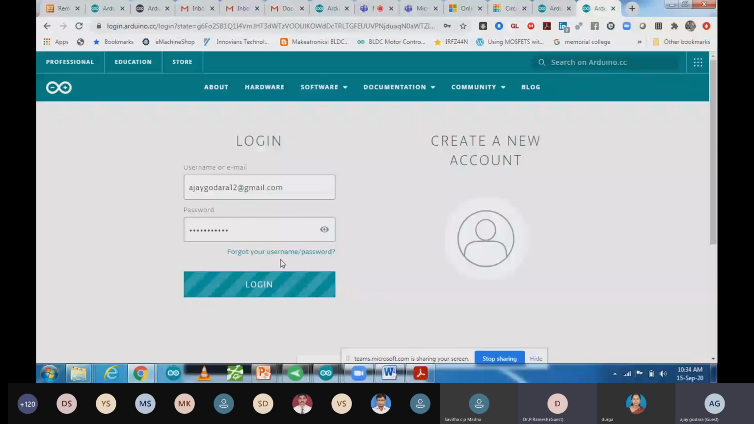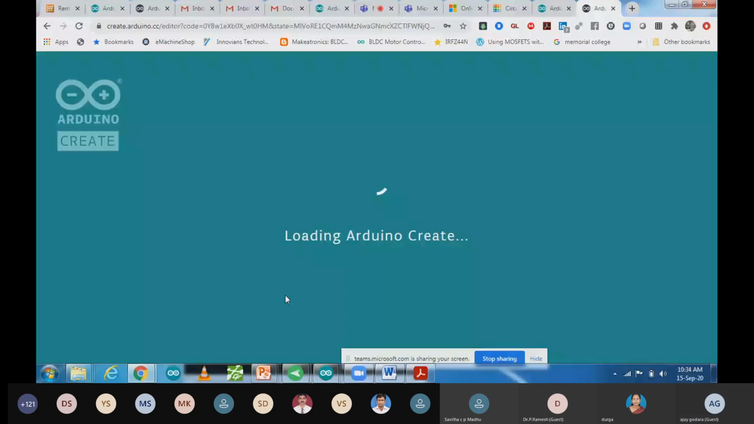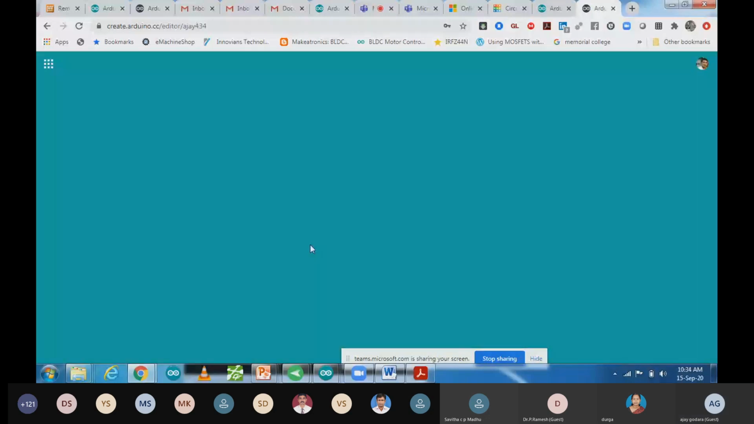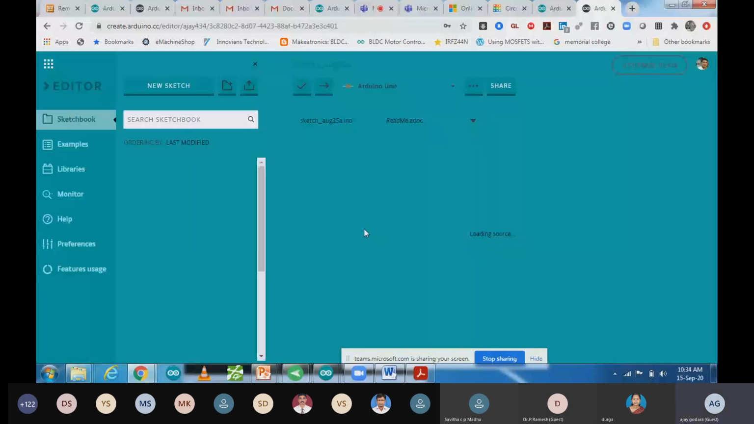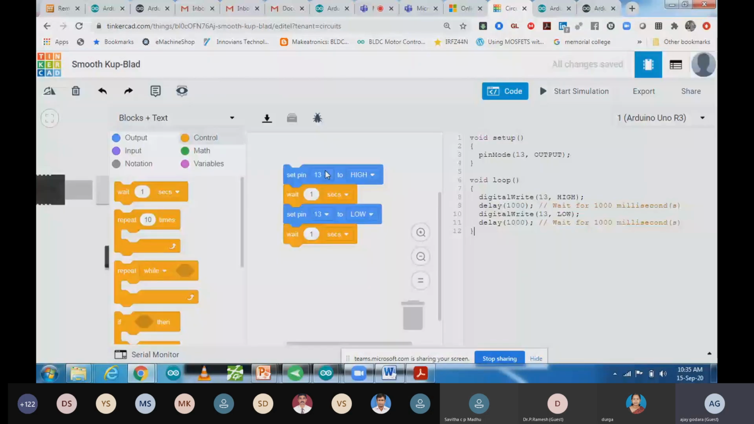So this one you can see. This one is your Arduino software. You are using Arduino software over here on a cloud. So over here, what you can do is paste your code. Whatever code you have copied from Tinkercad, the code you made for LED high and low, you can paste it over here. So I'm going to paste that code over here. So this one is my code.